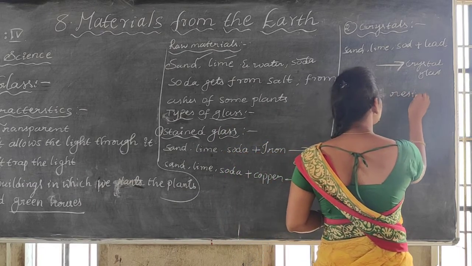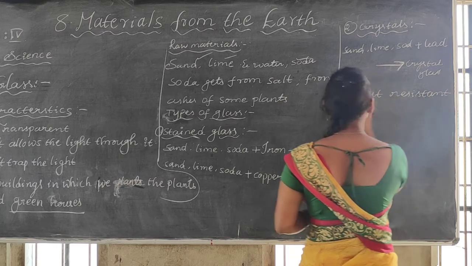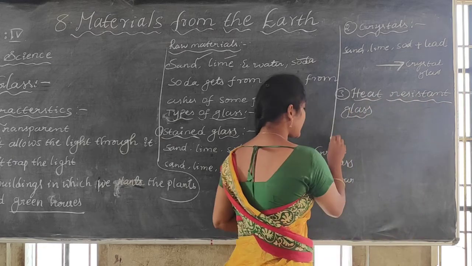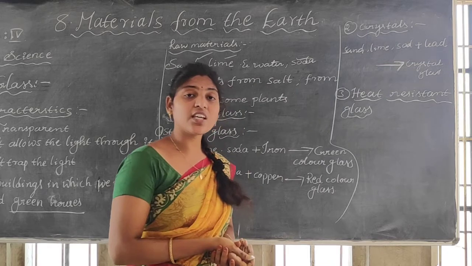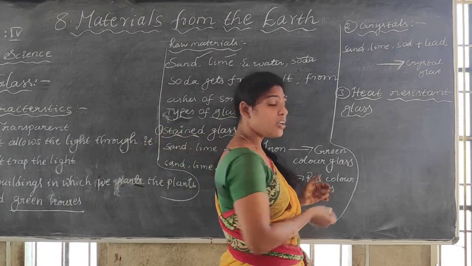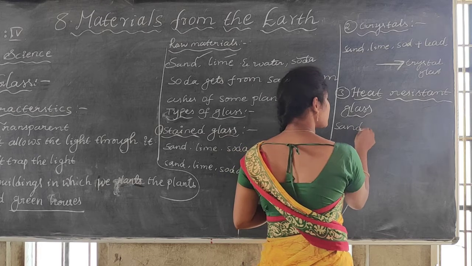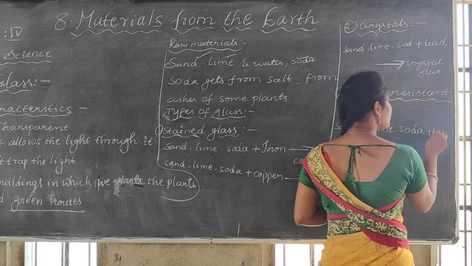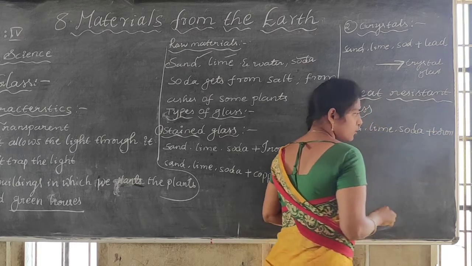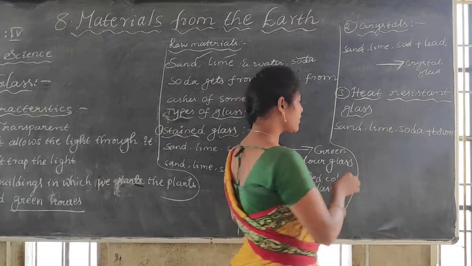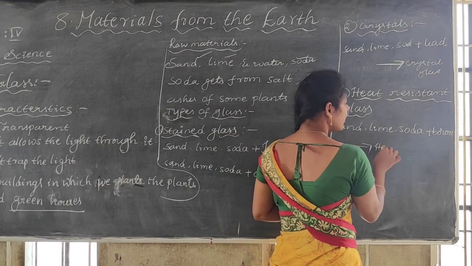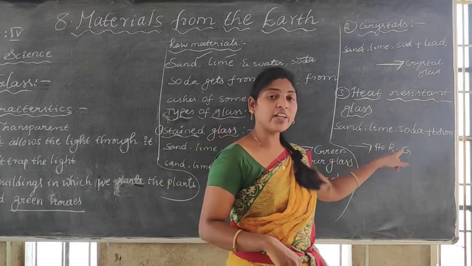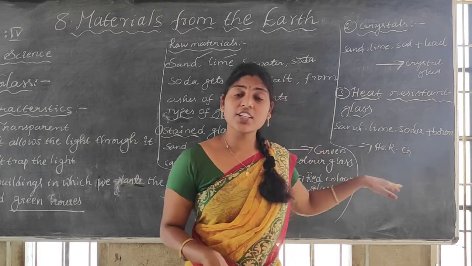What is another type of glass now? Heat resistant glass. So to prepare this heat resistant glass, what type of metal they were using? They were adding to this sand lime soda mixture the metal boron. What they were adding? Boron they were adding. So then we will get the heat resistant glass. In simple form I have written, right? Heat resistant glass. Where we are using this heat resistant glass?